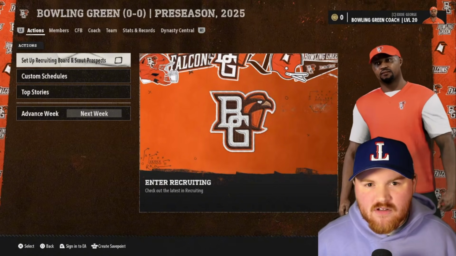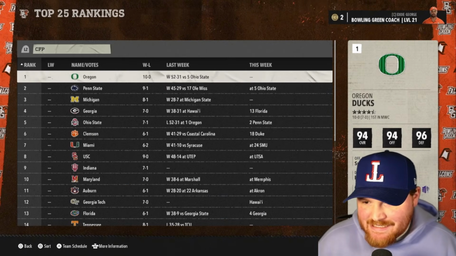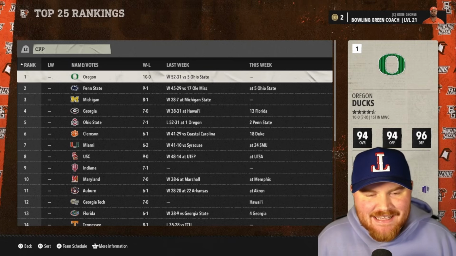And then we're going to go ahead and sim to the first CFP poll. All right, our first CFP poll, and we got a lot of the usual suspects in the top 10 here.